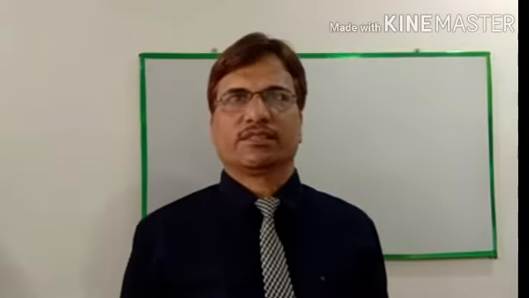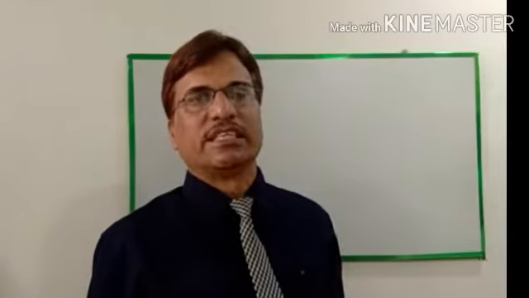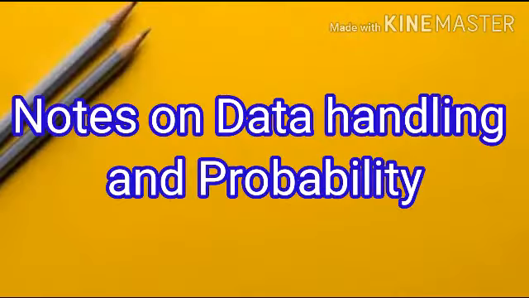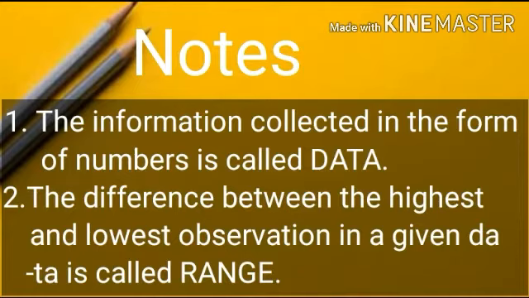In my previous lecture, you have learned integers and then decimal and fraction. Now, I am giving some notes on data handling and probability. Now, listen to me very carefully. First, the information collected in the form of numbers is called data. Second, the difference between the highest and lowest observation in a given data is called range.